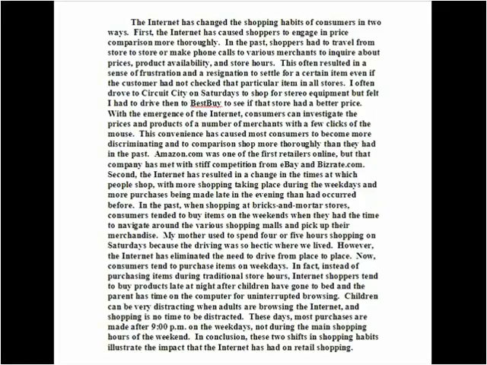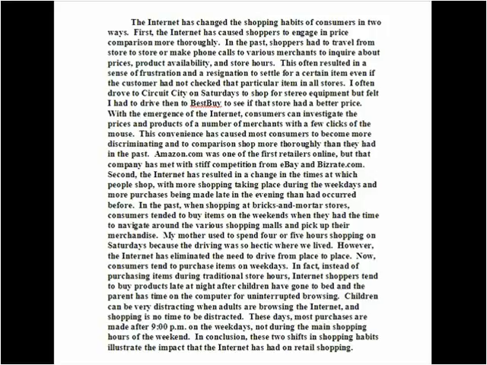We are now going to look at some of the same paragraphs we looked at in previous lectures, but this time without the proper development that we saw. Let's take a look at the first one about the Internet. The Internet has changed the shopping habits of consumers in two ways.